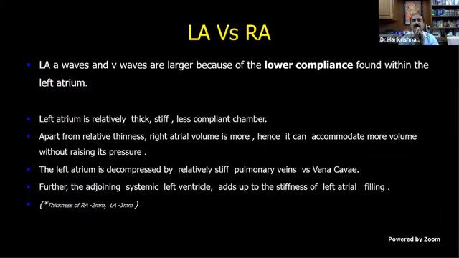Left atrium is decompressed by the relatively stiffer pulmonary veins which are fixed posteriorly compared to the vena cava. Vena cava are thinner structures. So naturally, because the connections are to stiffer structures, the LA is stiffer. And the LA is connected to the left ventricle, which is much thicker compared to the right atrium, which is connected to the RV, which is much thinner. So all these things lead to the lower compliance of the left atrium, which leads to taller waves in the left atrium, mostly the V wave.